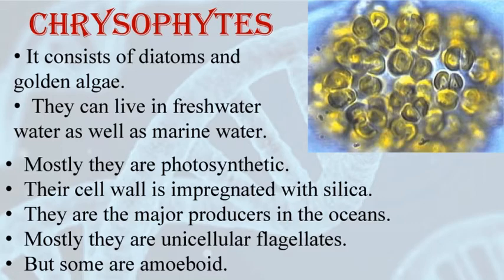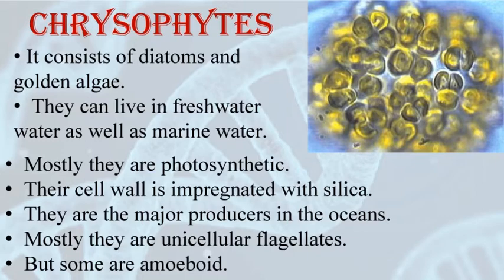Therefore, when they die, they leave behind a large amount of cell wall deposits in their habitat. And these deposits are of silica, which gets accumulated over billions of years. This accumulated substance is known as diatomaceous earth. It is gritty in nature and therefore it is used in polishing, filtration of oils as well as syrups. Chrysophytes or diatoms are actually the chief producers in the ocean. Now mostly they are unicellular flagellates, but some of them can also be amoeboid.